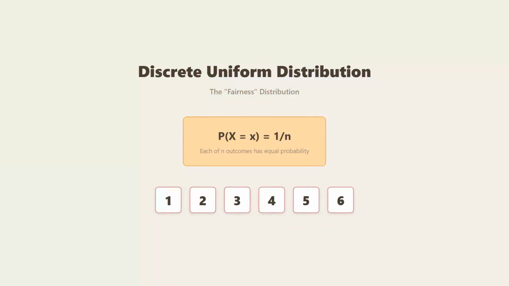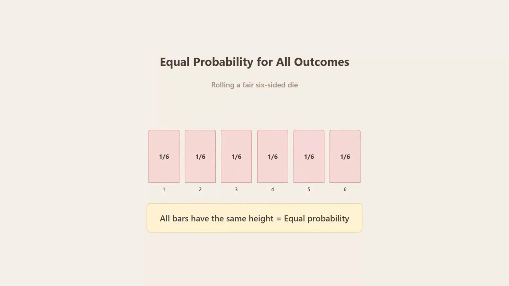The formula is simple. P of X equals x is 1 over n. This means each of the n outcomes has exactly equal probability. Imagine rolling a fair six-sided die. Each face has a 1 in 6 chance of appearing.